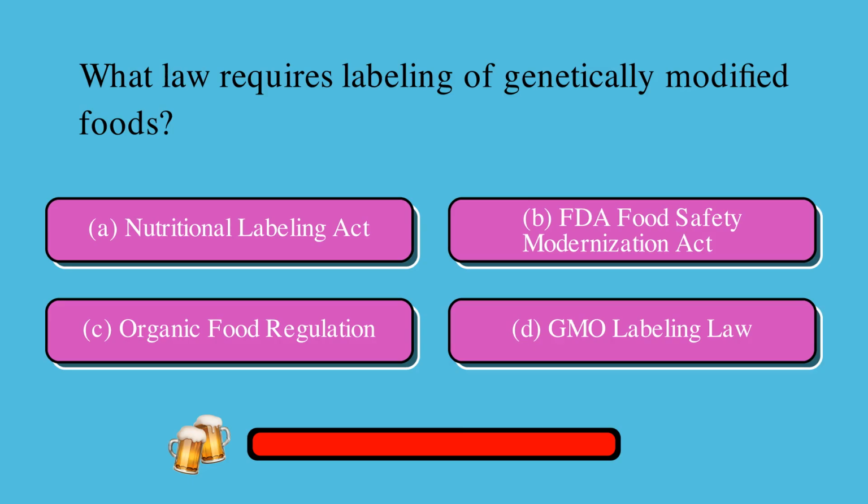What law requires labeling of genetically modified foods? Is it A, Nutritional Labeling Act, B, FDA Food Safety Modernization Act, C, Organic Food Regulation, or D, GMO Labeling Law? The correct answer is D, GMO Labeling Law.